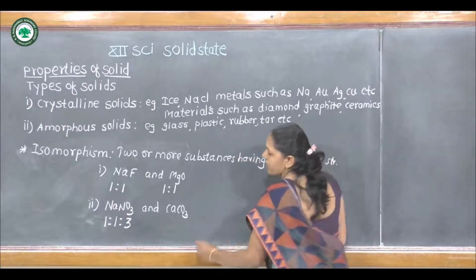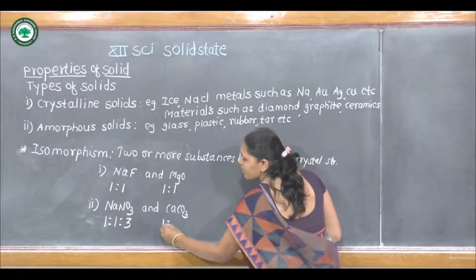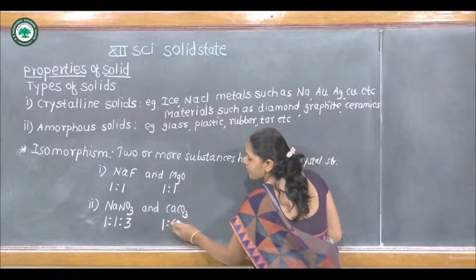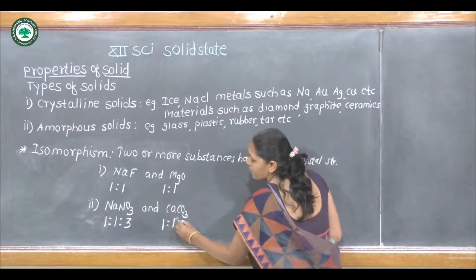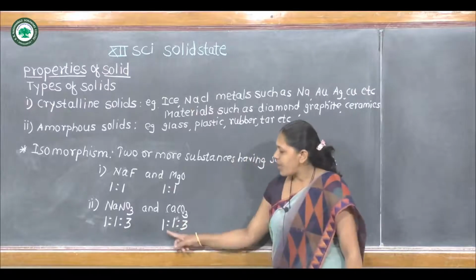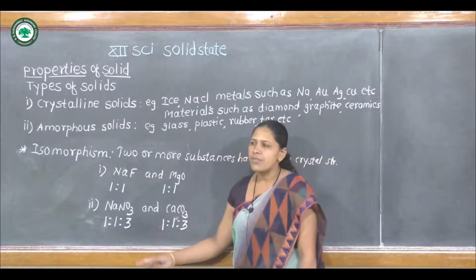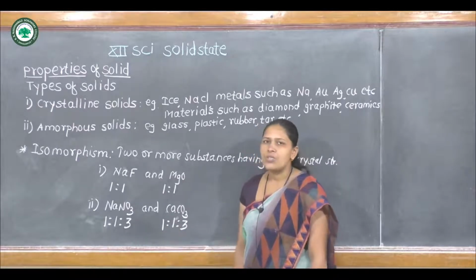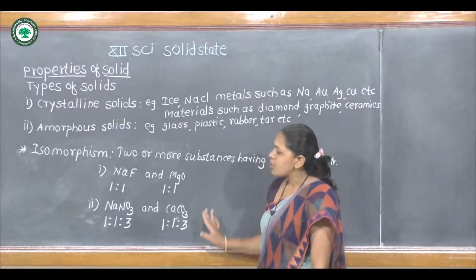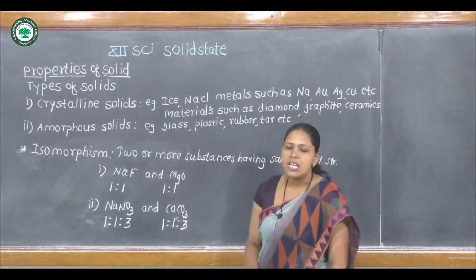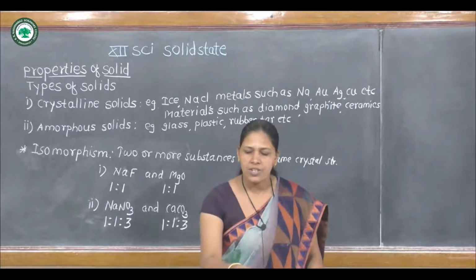And in case of calcium carbonate, number of calcium 1, number of carbon 1, and number of oxygen 3, 1:1:3. Therefore, these two compounds have similar atomic ratio, so these two pairs are called isomorphous in nature.